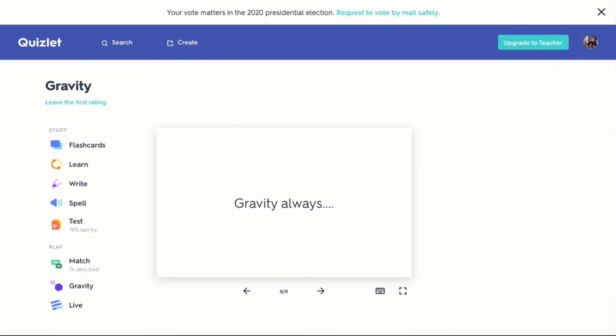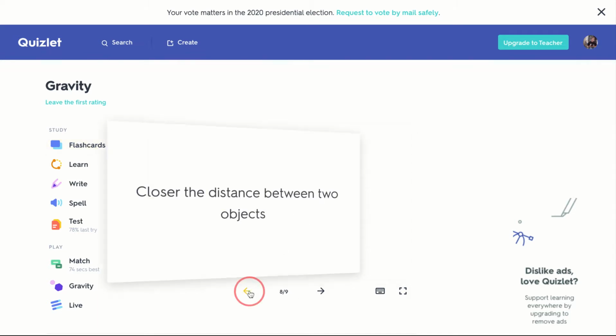All right, I want to show you two things. One, how to use Quizlet, and two, the vocabulary for gravity. This Quizlet has the vocabulary that I want you to know for gravity, and it has a few more cards. What I like to do is first just look through the cards. Let me go back to the beginning.